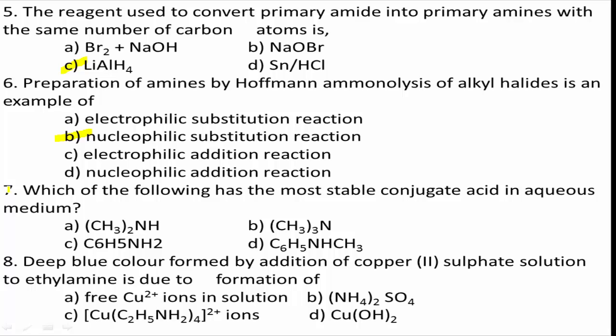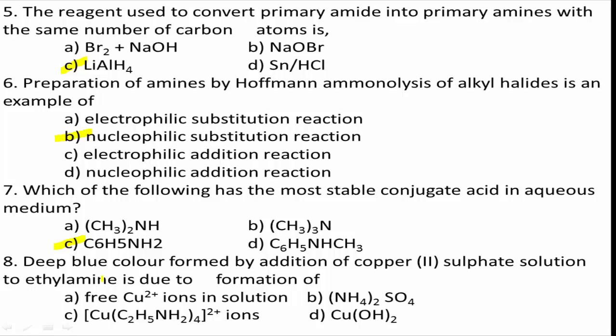Remember, the most stable conjugate acid is the most stable protonated cation. Therefore, the correct answer is benzamine, or simply aniline. Next, question number 8.